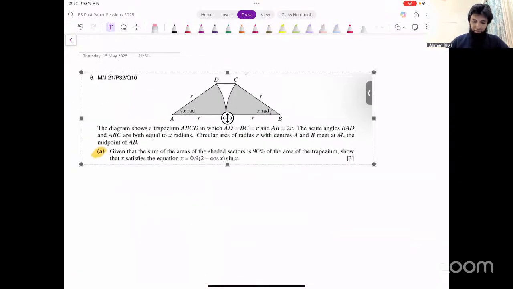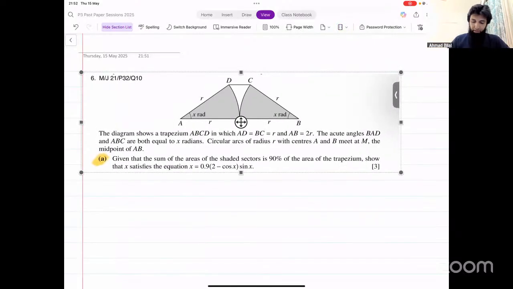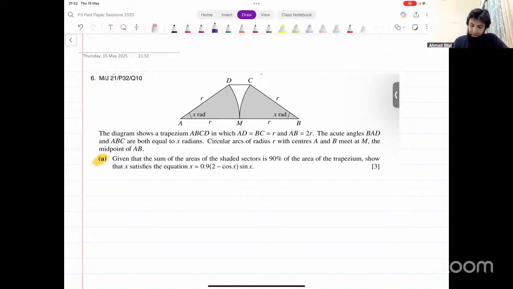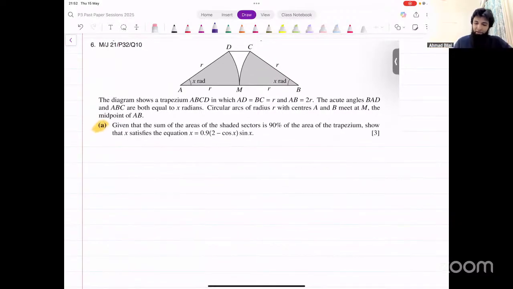Okay, let's have a quick look at this. It says the diagram shows a trapezium ABCD in which AD is equal to BC, which is R, and AB is equal to 2R. The acute angles BAD and ABC are both equal to x radians. All of that is shown in the diagram.